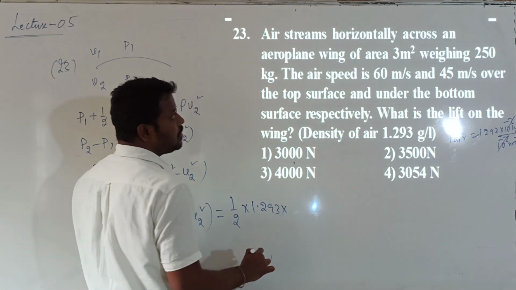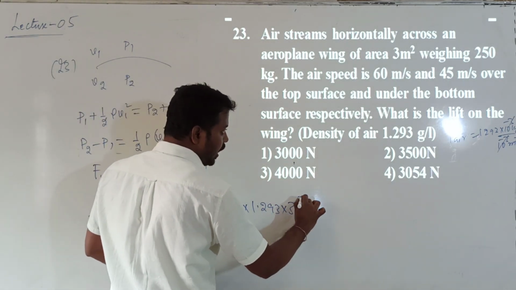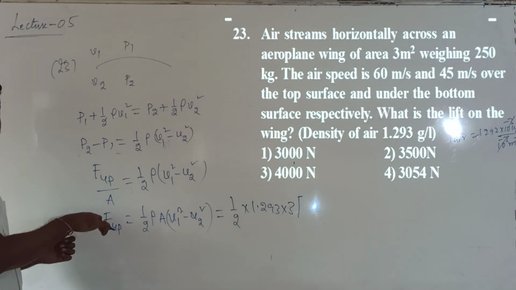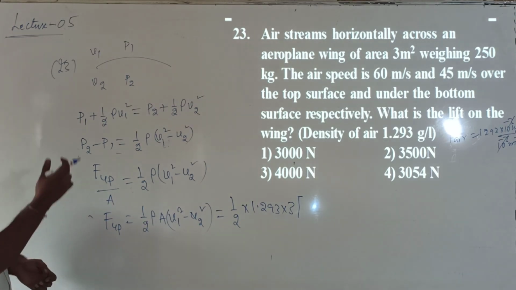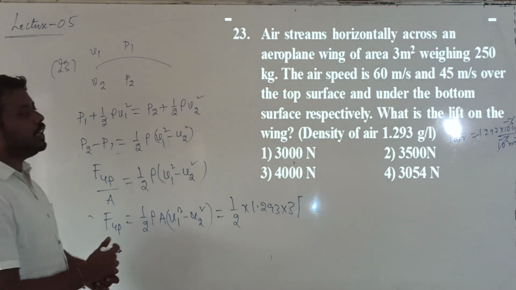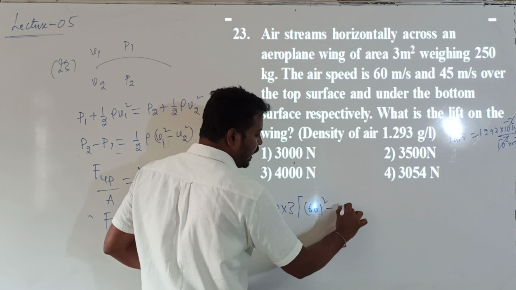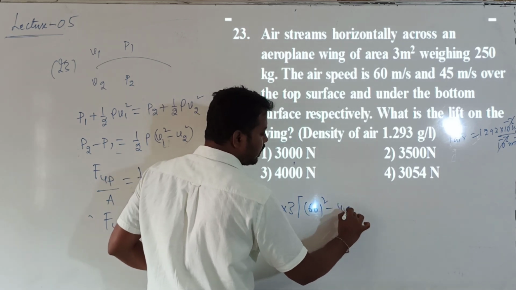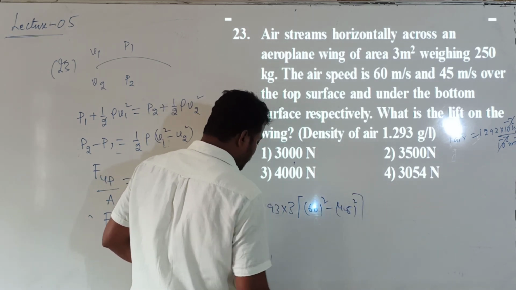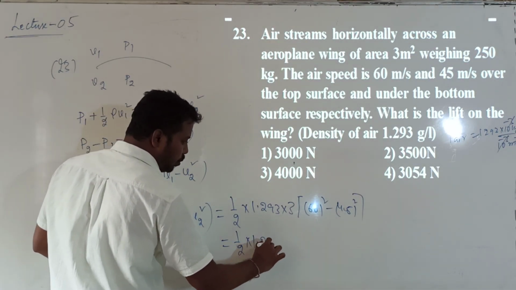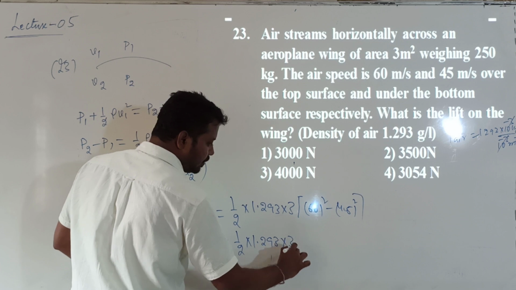1.293 into area of cross section, how much? 3, into V1. V1 is the velocity at the top, and V2 is the velocity at the bottom. So what is the velocity at the top given? It is 60 whole square, and the velocity at the bottom is given as 45 whole square. Okay, now you need to simplify this, which is equal to 1 by 2 into 1.293 into 3.